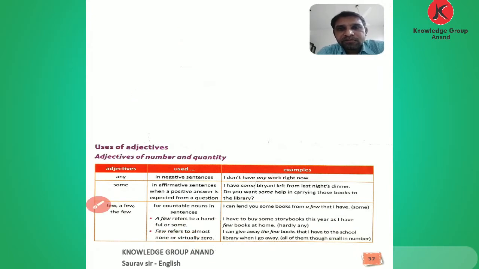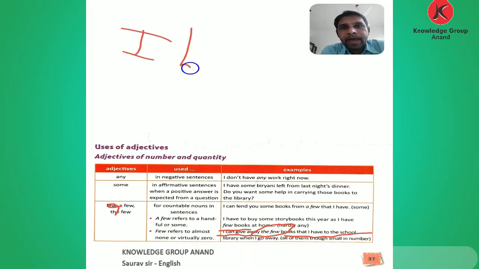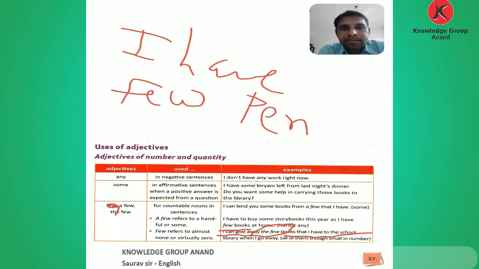Example: I have few pens, meaning I rarely have one pen or none.